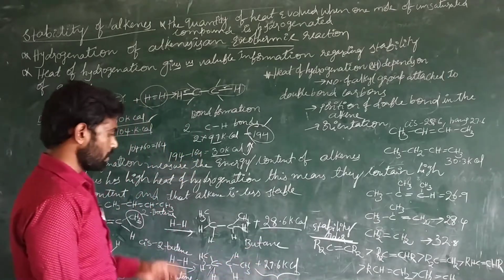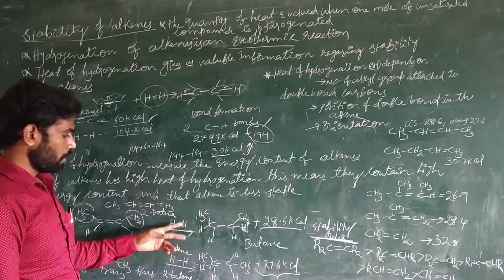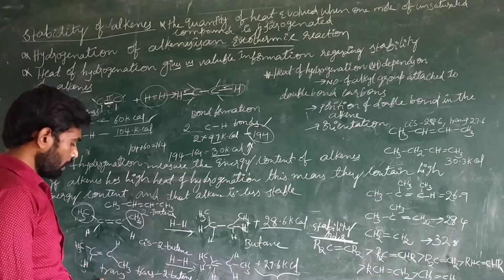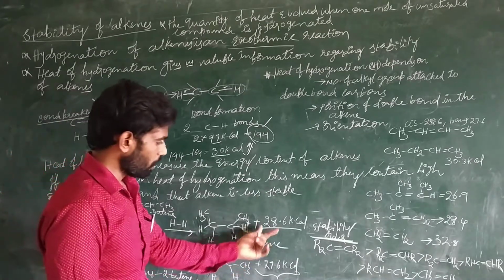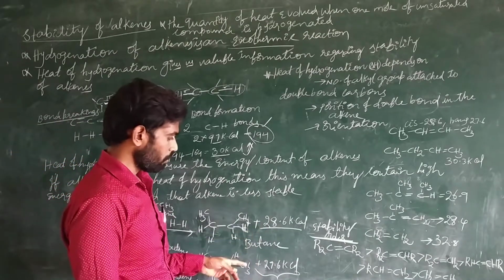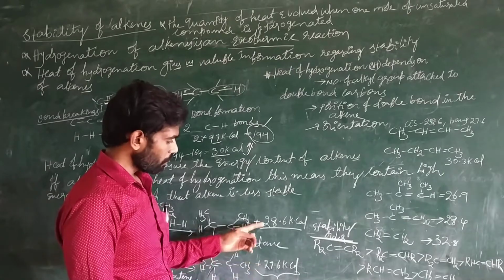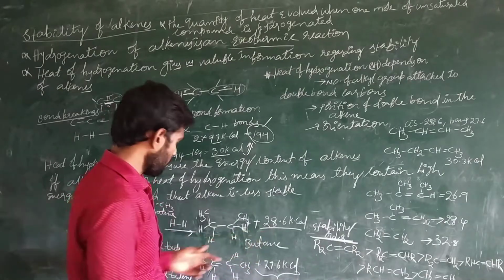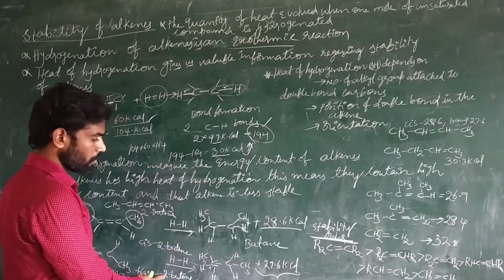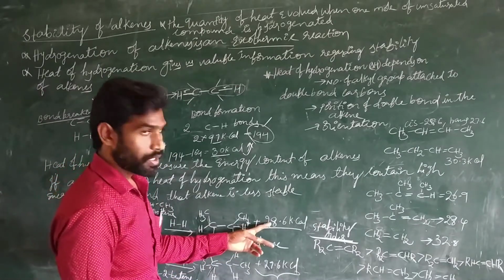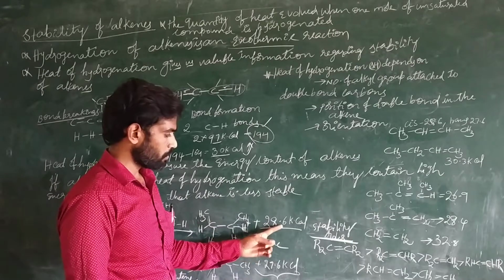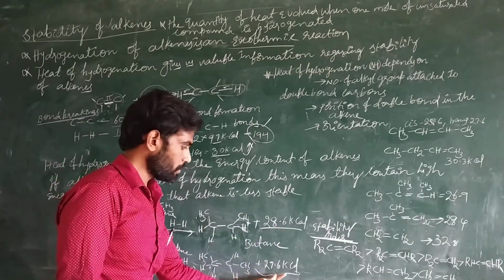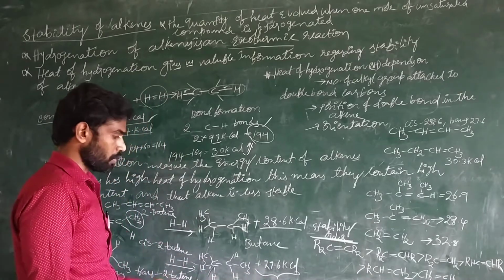1 kilocalorie of energy is the difference in heat of hydrogenation between the cis and the trans isomer. If you compare the energy contents of these two, cis and trans isomer, this is the energy content, delta H, that is heat of hydrogenation. We performed heat of hydrogenation on both molecules and measured the heat content: 28.6 kilocalories of energy for this molecule and 27.6 kilocalories of energy for this molecule.